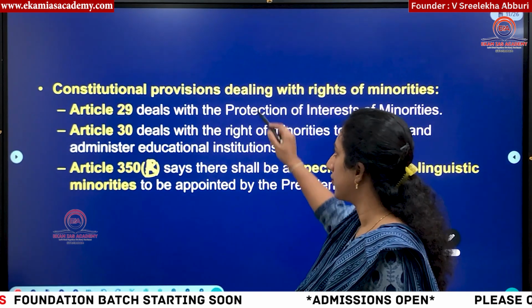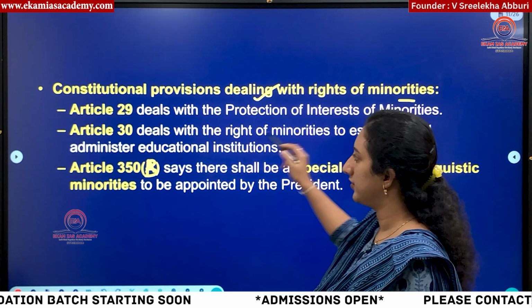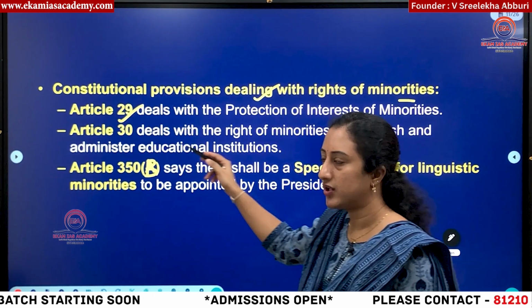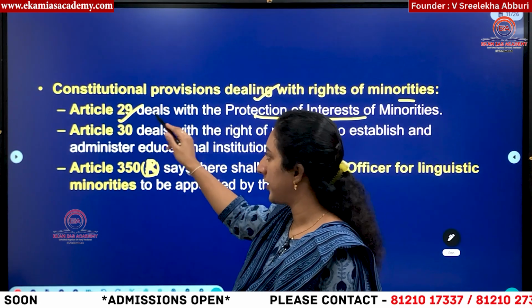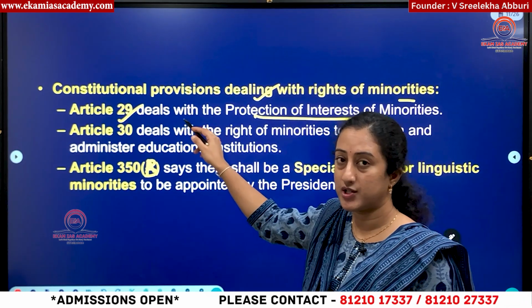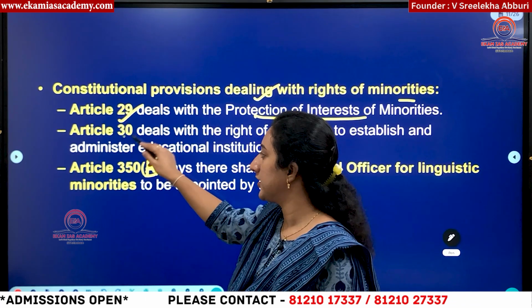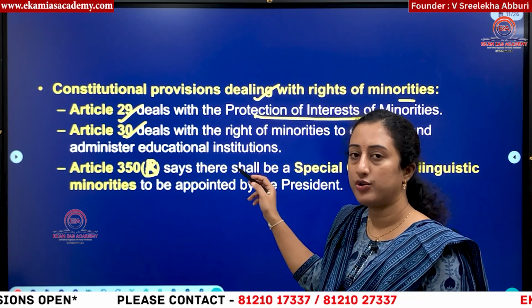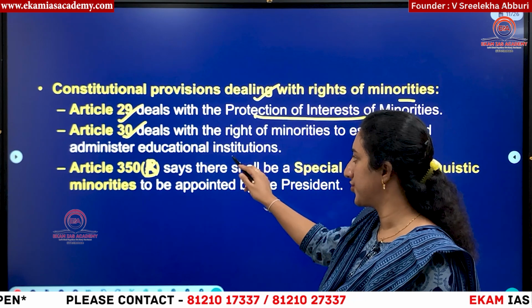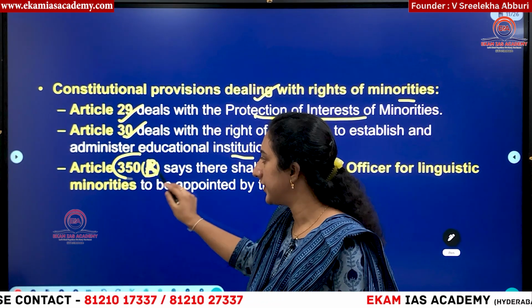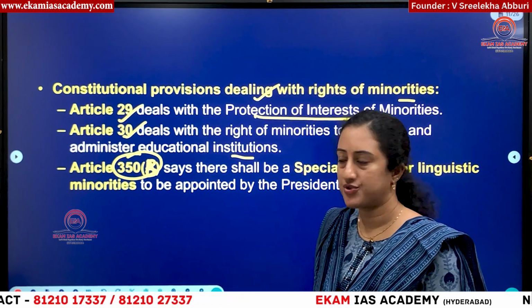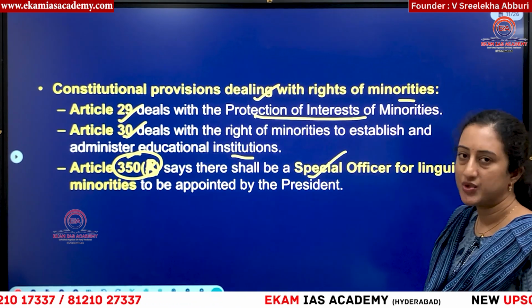Then, what are the constitutional provisions with respect to minorities? Article 29 deals with protection of minorities. Here minority and majority is also included, that is what the Supreme Court has opined later. Article 30 deals with the rights of minorities to establish educational institutions, because they have to conserve their culture and all. Next, Article 350B. This is a constitutional post of special officer for linguistic minorities.